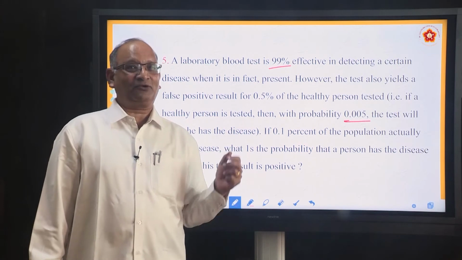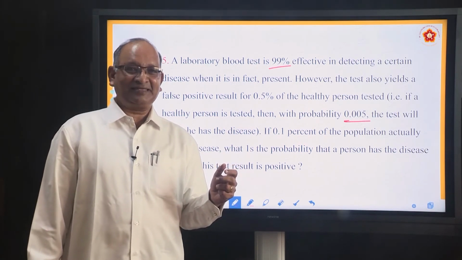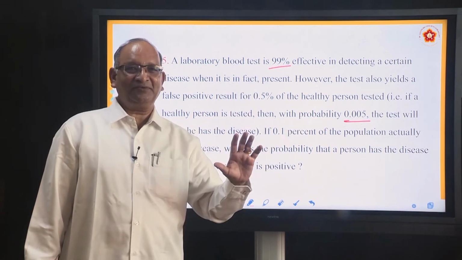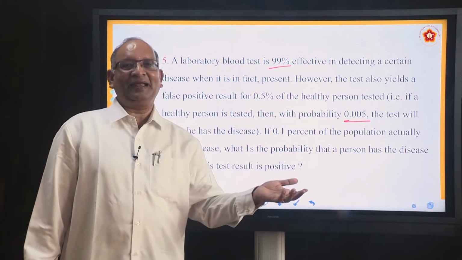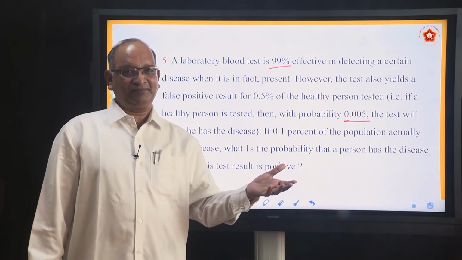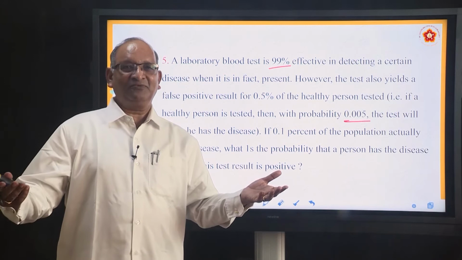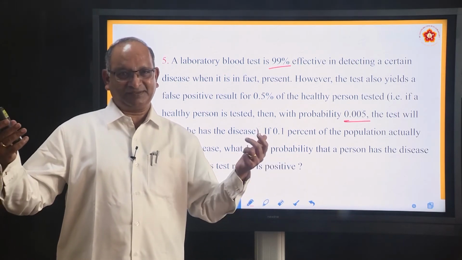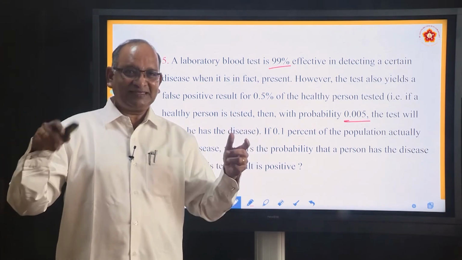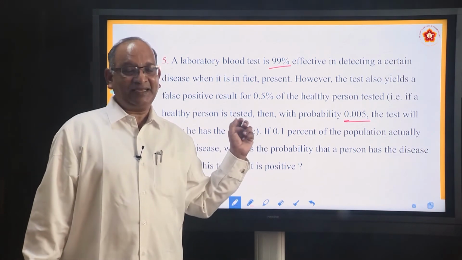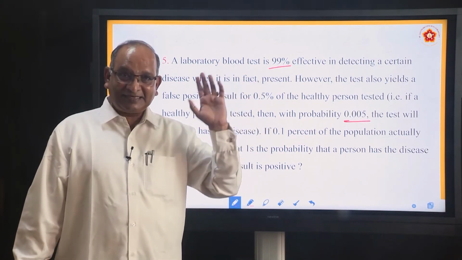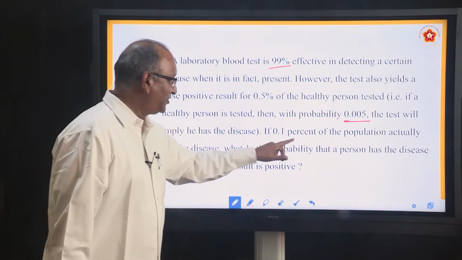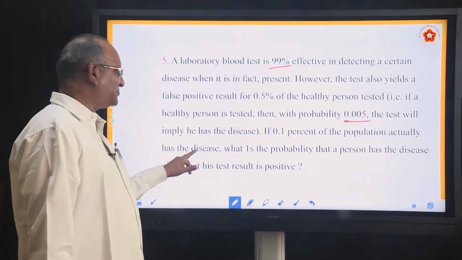So we need to understand the question. First thing is, the results are positive. Results are positive for people who are unhealthy or who are having disease. Results are positive for healthy people. So these are two things. Then what is A here? What he is saying? That test results are positive. Or in other words, he puts it saying that 0.1% of the population actually has the disease.